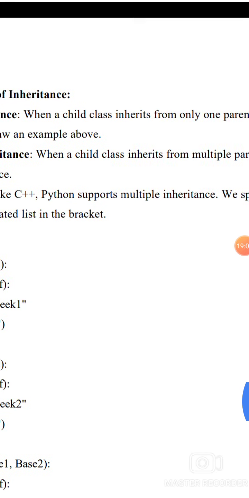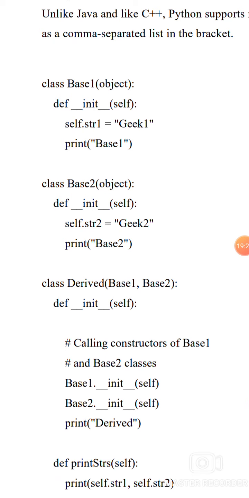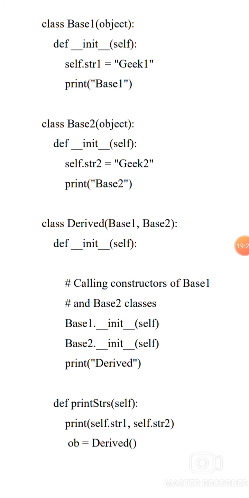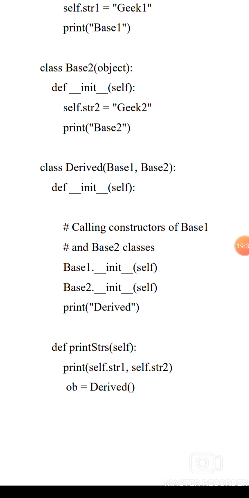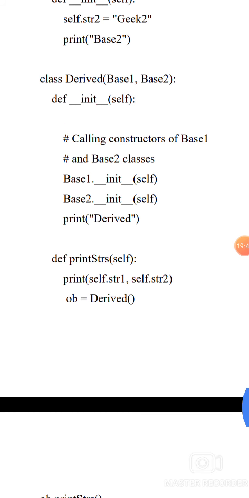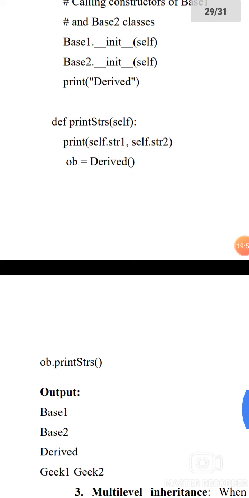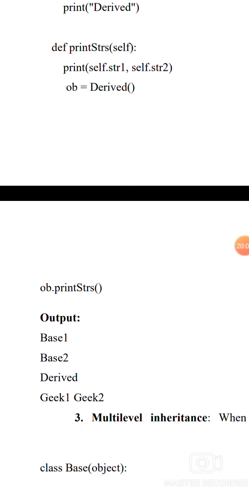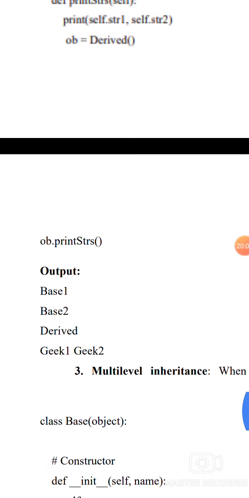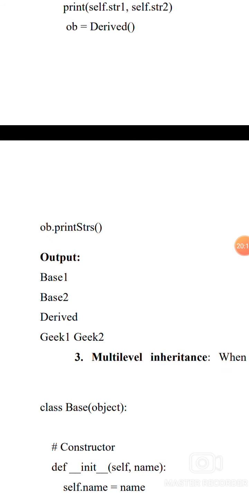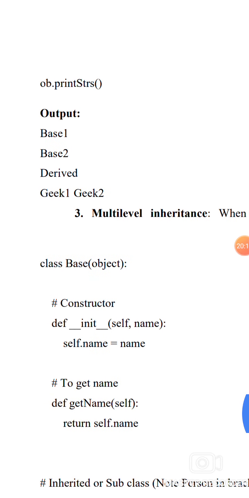class Base1(object): def __init__(self): self.str1 = "Geek1", print("Base1"). class Base2(object): def __init__(self): self.str2 = "Geek2", print("Base2"). class Derived(Base1, Base2): def __init__(self): Base1.__init__(self), Base2.__init__(self), print("Derived"). def print_strs(self): print(self.str1, self.str2). ob = Derived(), ob.print_strs(). Output: Base1, Base2, Derived, Geek1 Geek2.